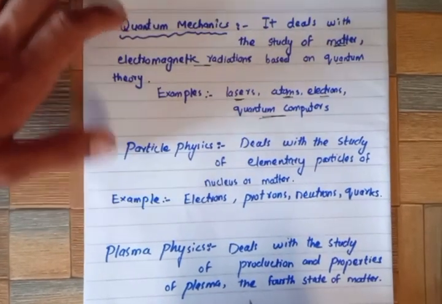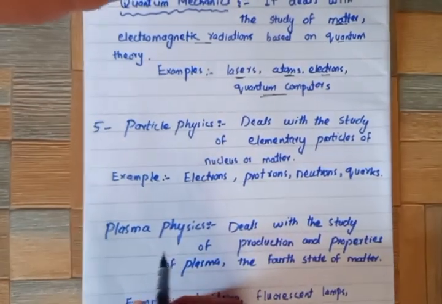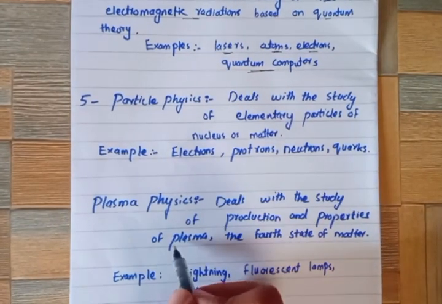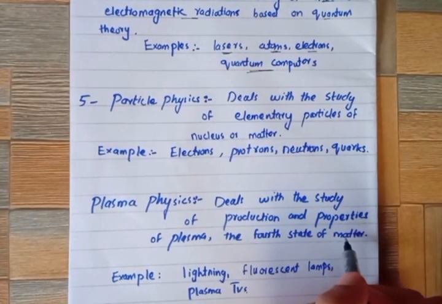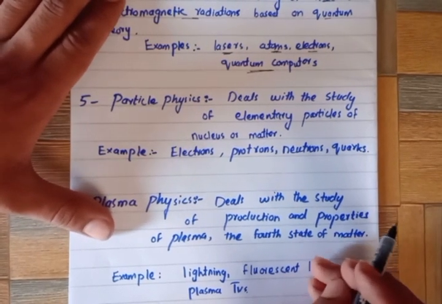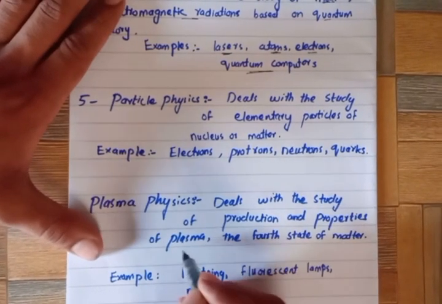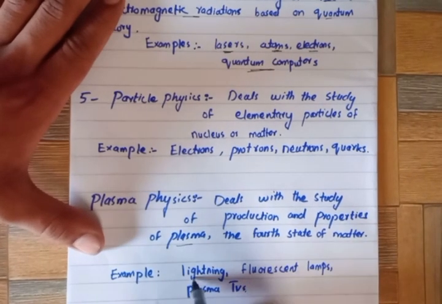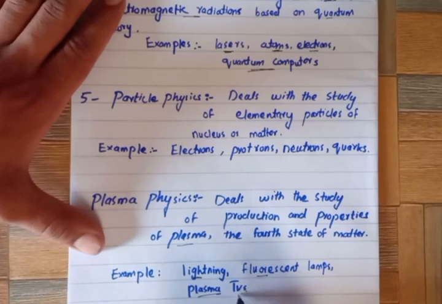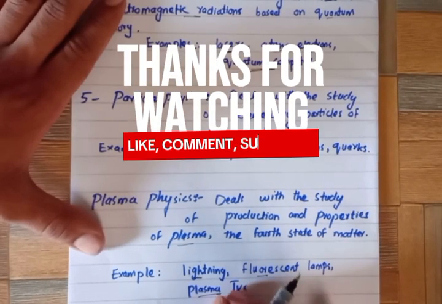The next and last one is plasma physics. It deals with the study of production and properties of plasma, the fourth state of matter. There are four states of matter: solid, liquid, gas, and plasma. Plasma is the fourth state of matter. For example, it is present in lightning, fluorescent lamps, and plasma TVs.